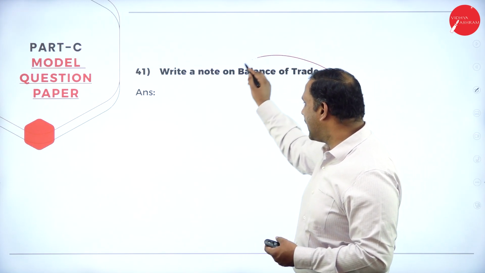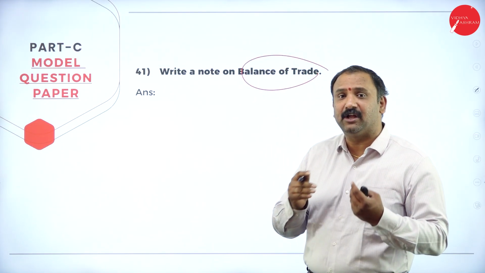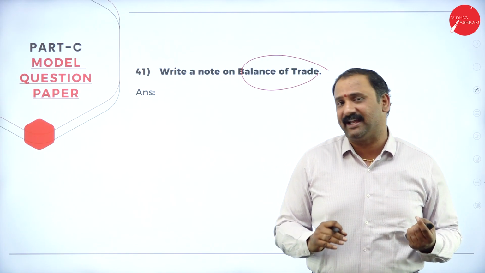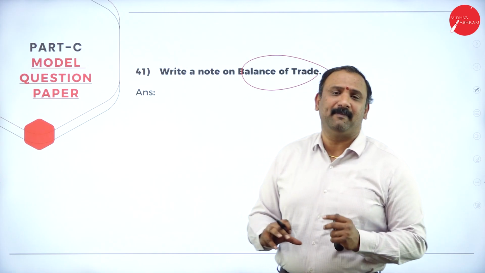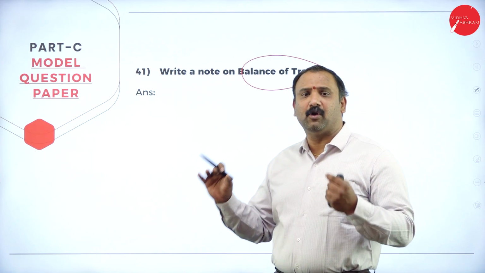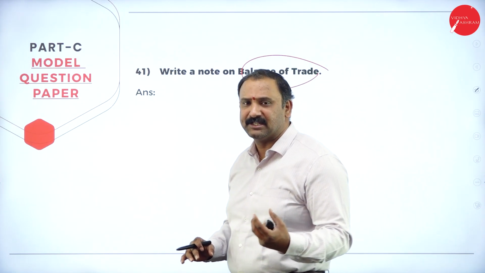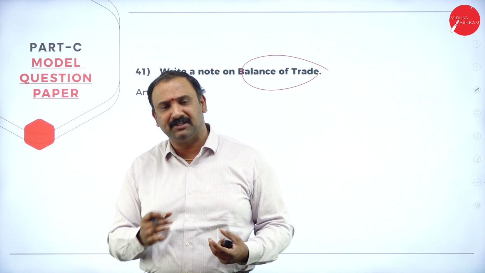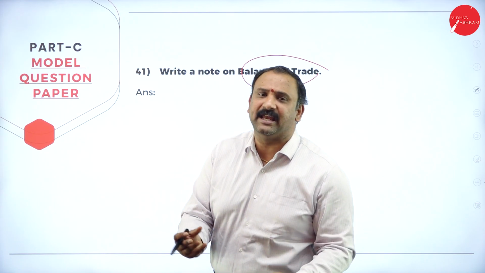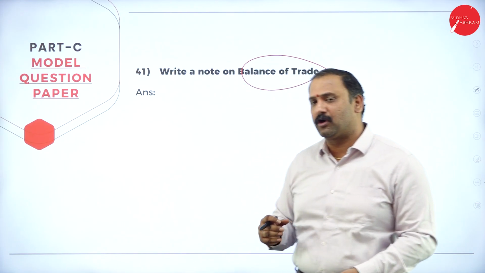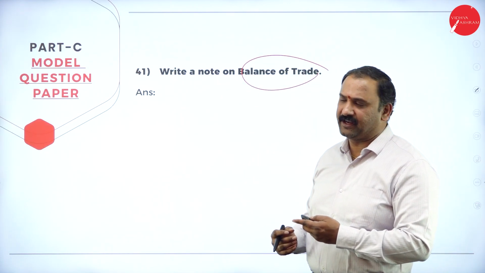Now write a note on balance of trade, which is even more interesting. Look at the amount of choices that you are getting here. You can choose from the micro part or from the macro part. Balance of trade, we all know about it. We are going to talk about balance of payment. Then we're going to talk about the balance of transfer, how much we have taken in terms of exports versus imports. That is what you're going to talk about in terms of balance of trade here.